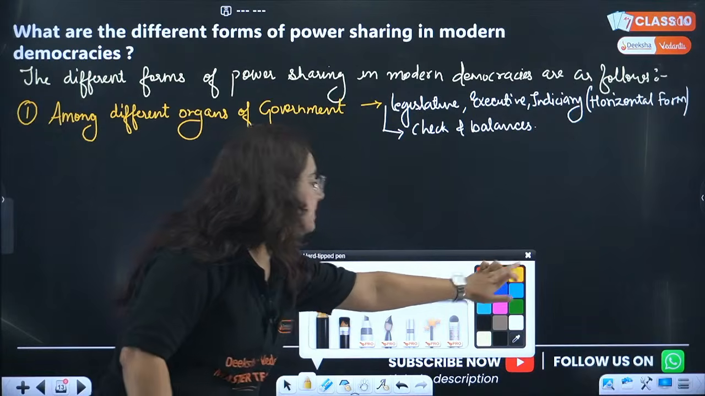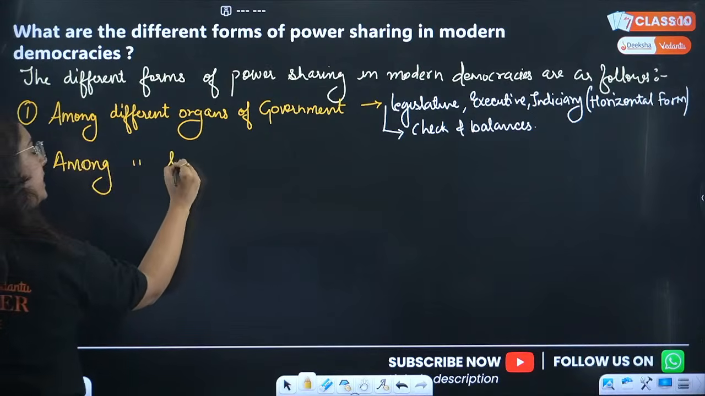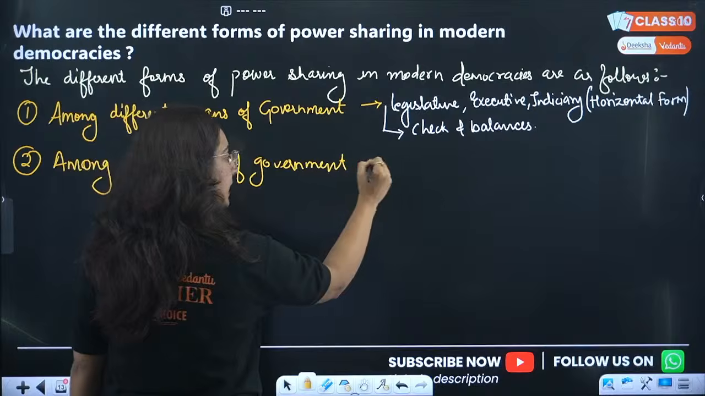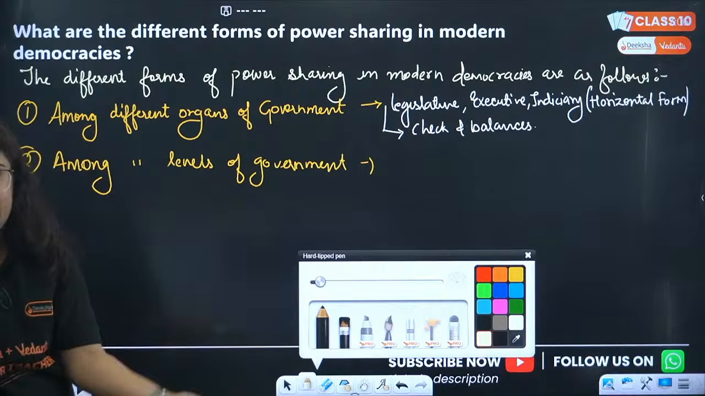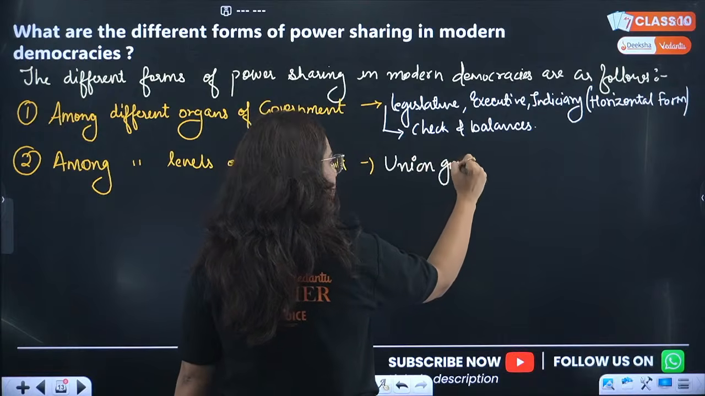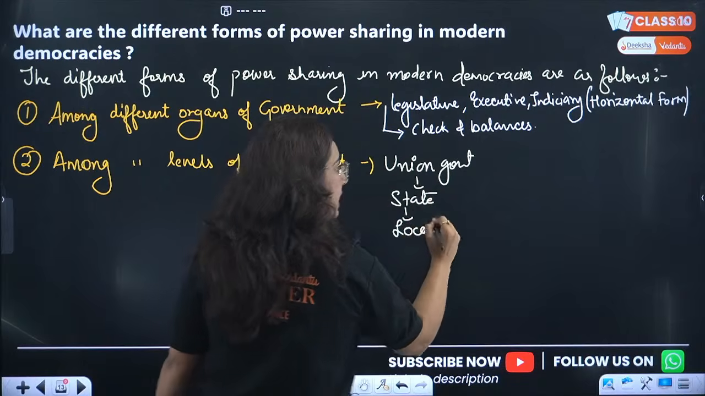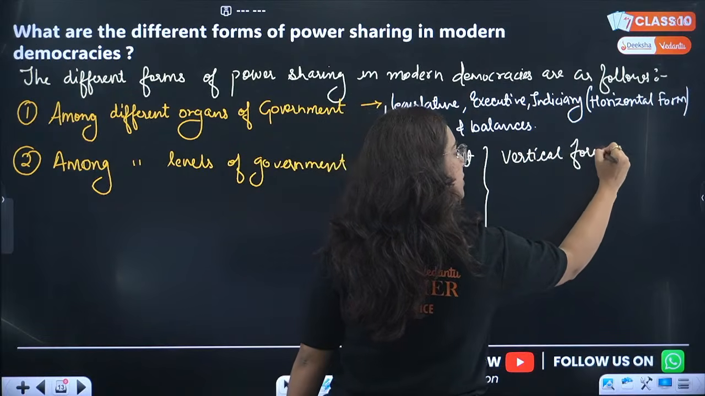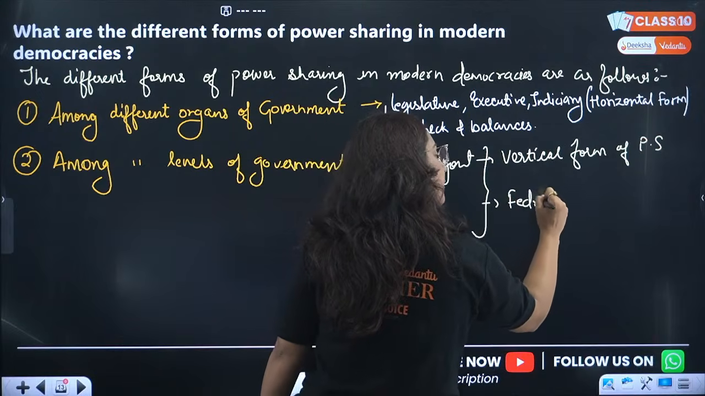So the first level is among different organs of government. There are 3 different organs, done with one form. The second one is among different levels of government. In a large country like India, we need to divide it into different administrative units, and we did so. At the central level we have the union government, then we have the state government, and then we have the local government. This type of power sharing is known as the vertical form of power sharing. It is also known as the federal form of government.